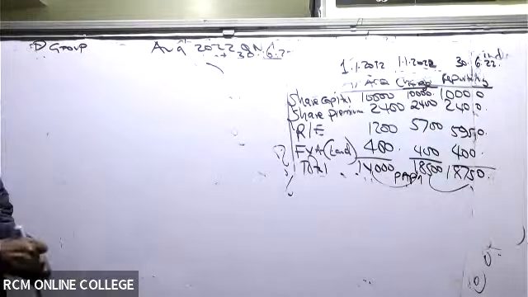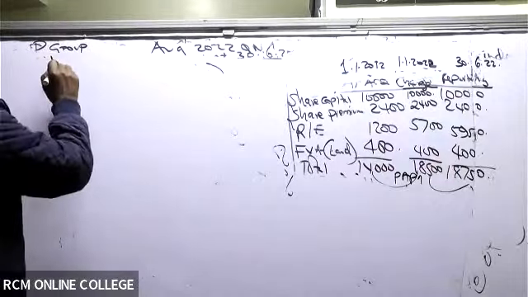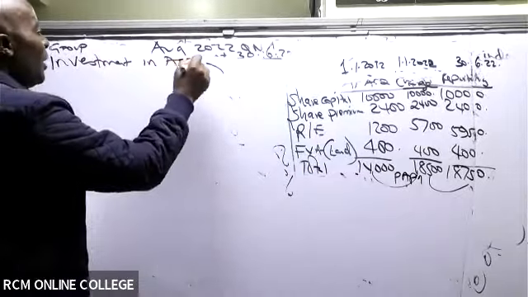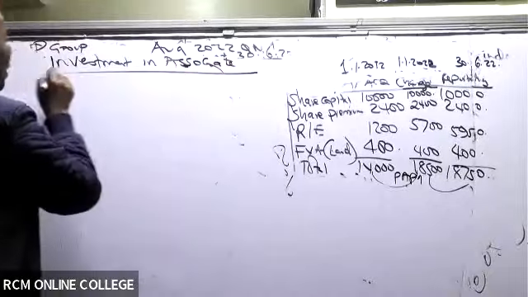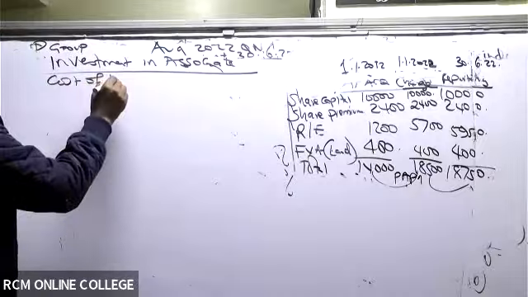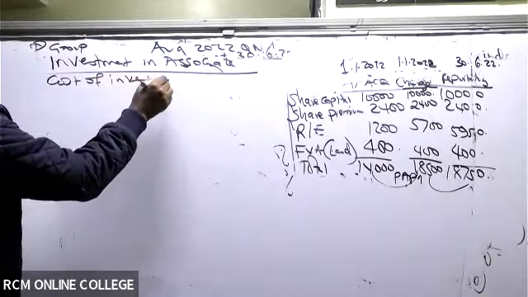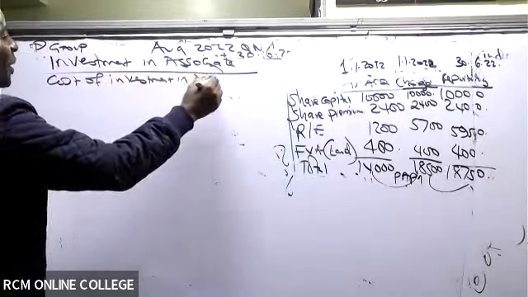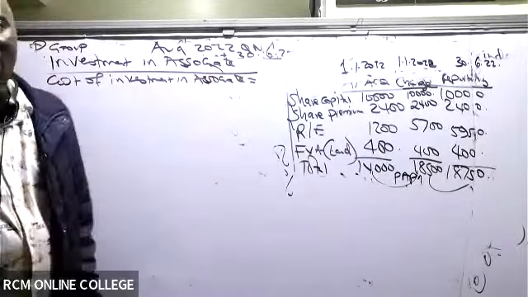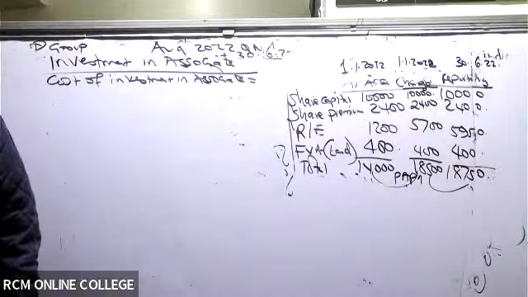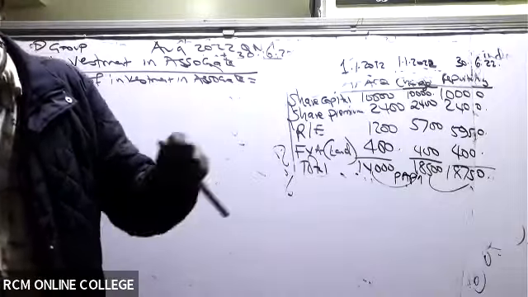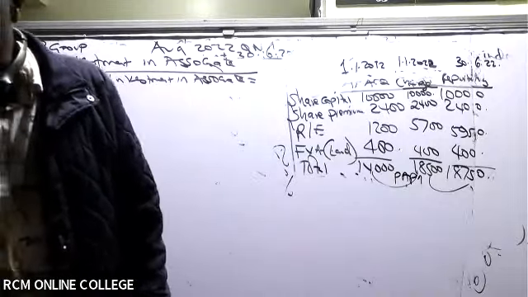Okay. So remember, investment in associate is very easy. So what do we have here? We have here the cost of the investment in associate. So what did this associate cost me? Mikhail is giving me a different figure there. I love students who give me answers, even if they're wrong. So long as you give me answers, I love it.